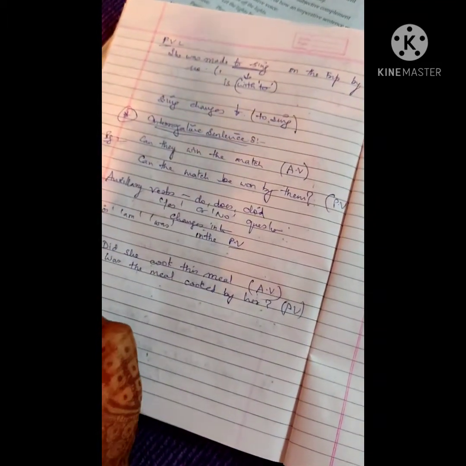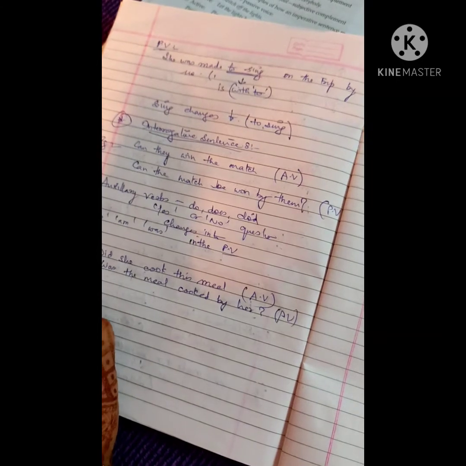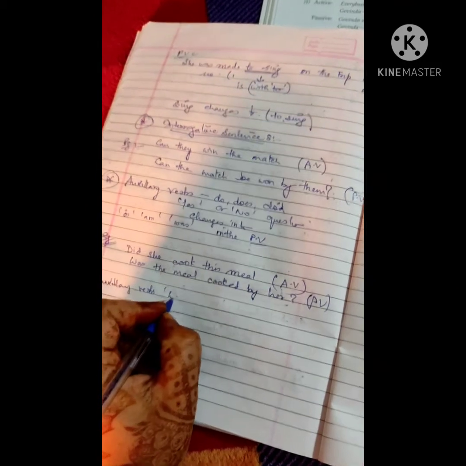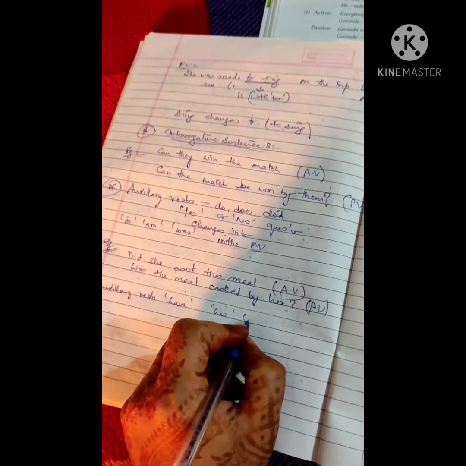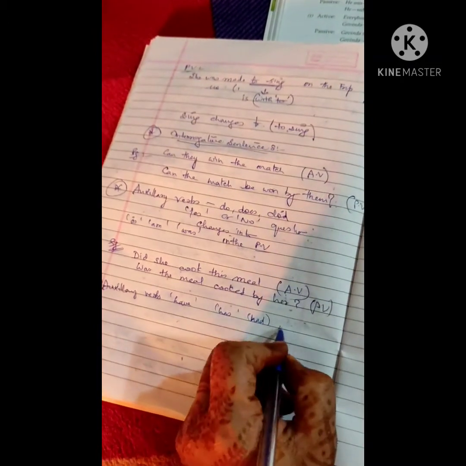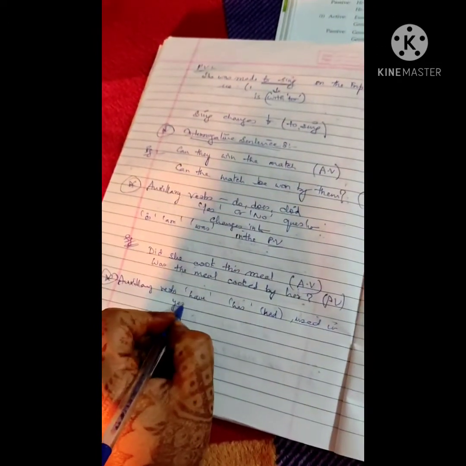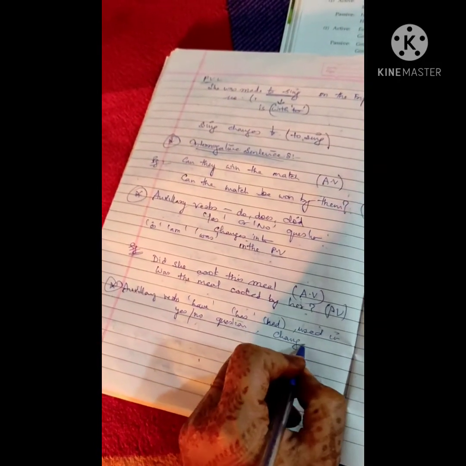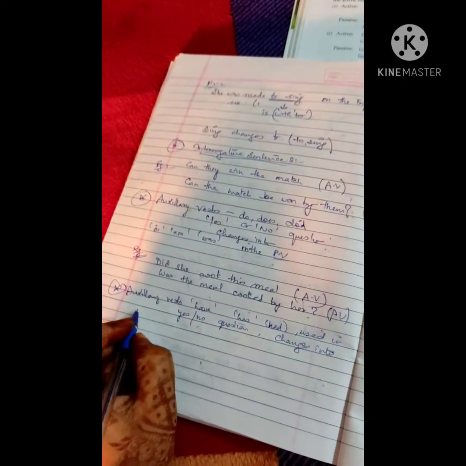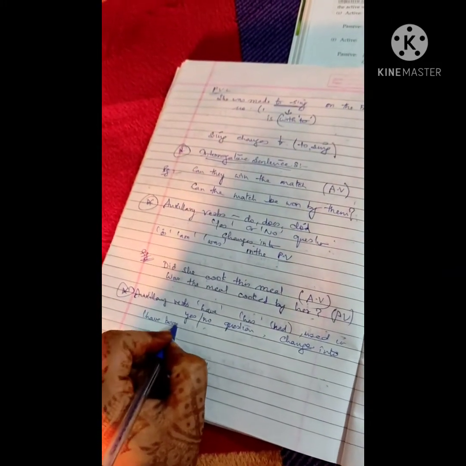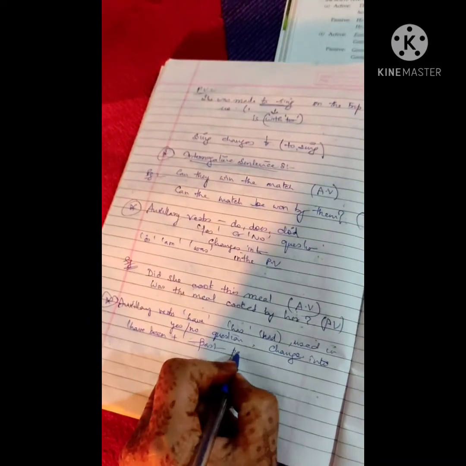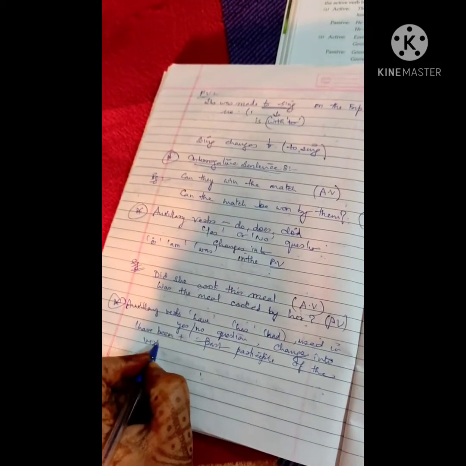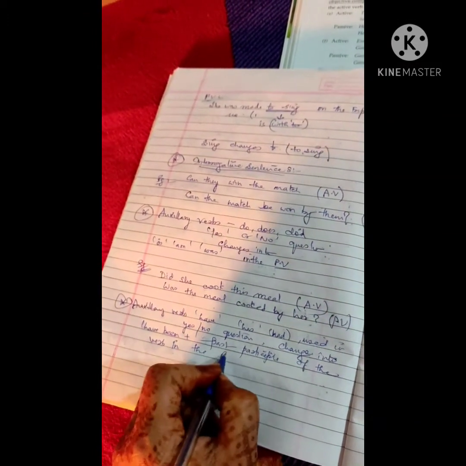The auxiliary verb now. Auxiliary verbs have, has, had, used in yes no questions, change into have been plus past participle of the verb in the passive voice.